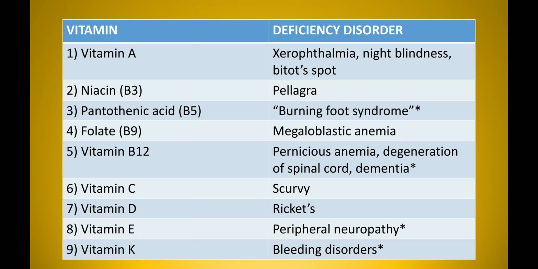Vitamin B12, the deficiency disorder is pernicious anemia, degeneration of spinal cord and dementia. This is a very important question. Vitamin C, the deficiency disorder is scurvy. Vitamin D, rickets. Vitamin E, peripheral neuropathy. And vitamin K, deficiency manifests as bleeding disorders.